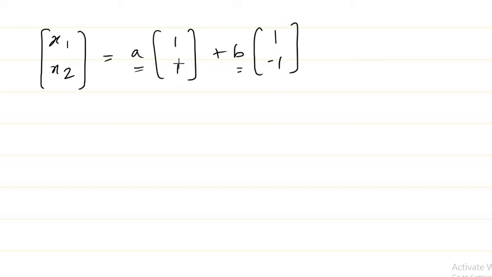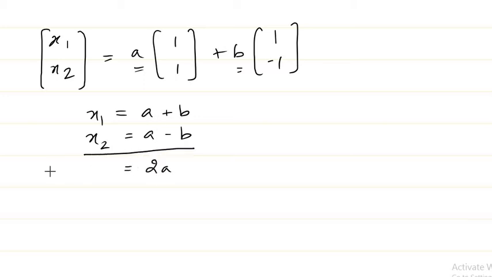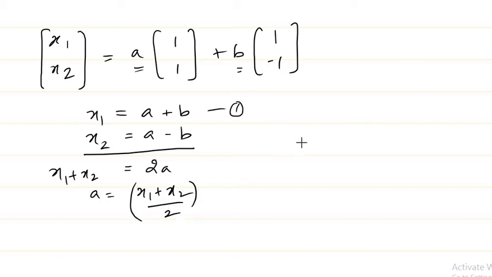So it's very simple, because here we get again two equations. A plus B is x1 and A minus B is x2, right? So if I add this, I get 2A is equal to x1 plus x2, so what should I choose A as? (x1 plus x2) by 2. Simple. Now if I have (x1 plus x2) by 2 as my A, let me substitute in equation 1.